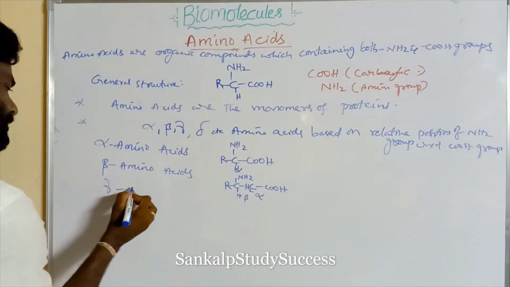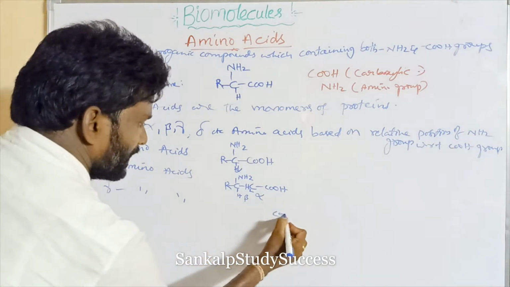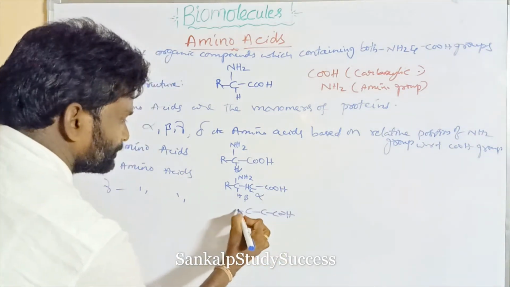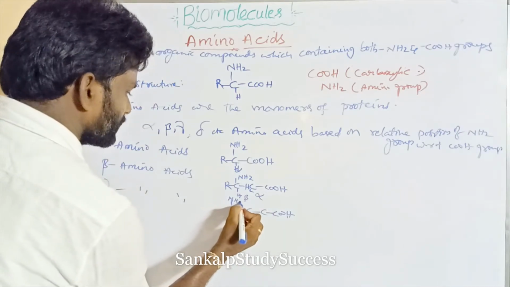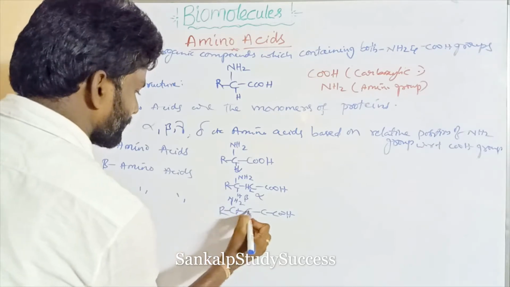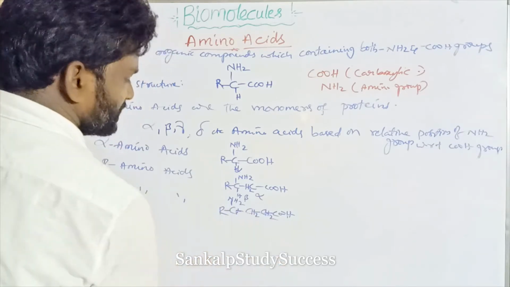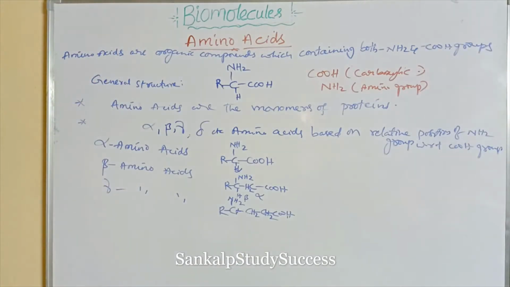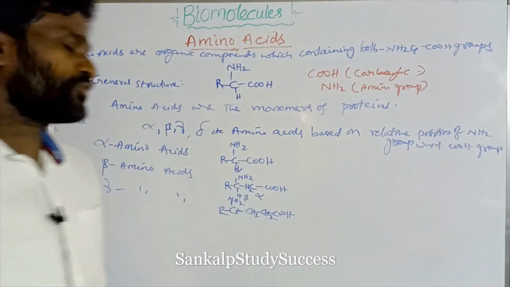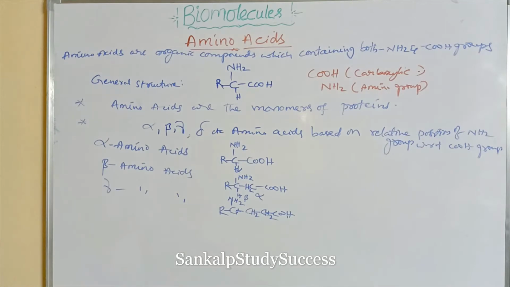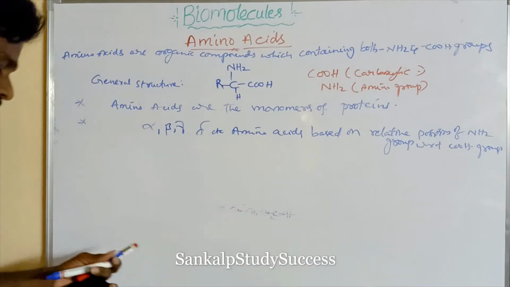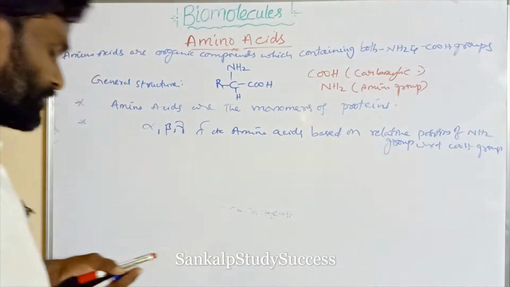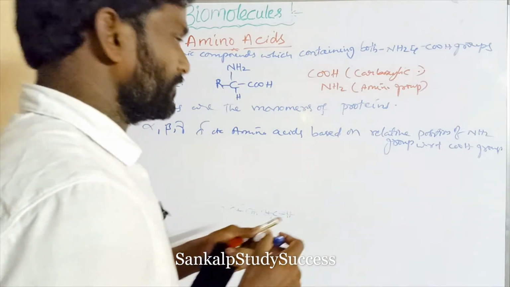Gamma amino acids: similarly, the NH2 group is present on the gamma carbon with respect to COOH, so that is said to be a gamma amino acid. Similarly, delta: the amino group present on the delta carbon with respect to COOH is known as a delta amino acid. So amino acids are classified based on the relative position of NH2 with respect to the COOH group.